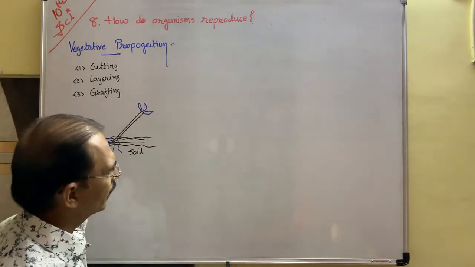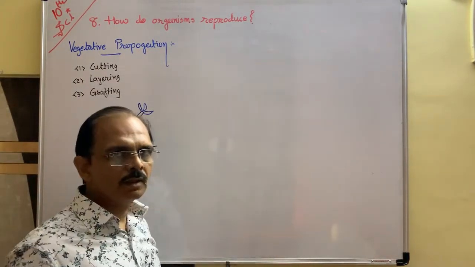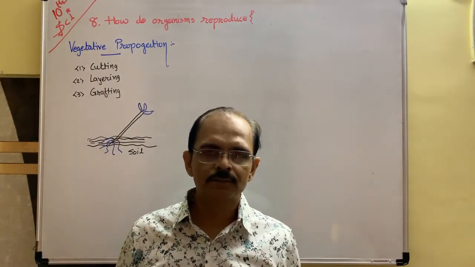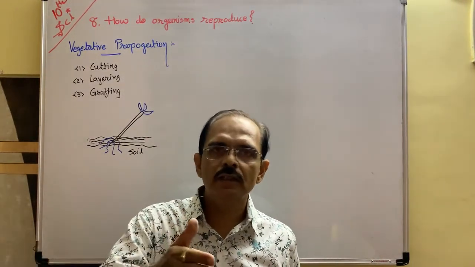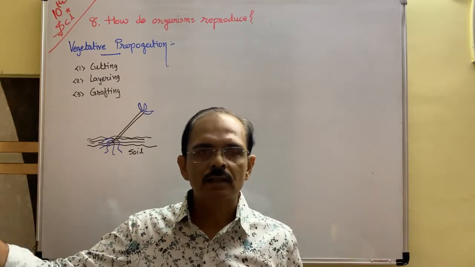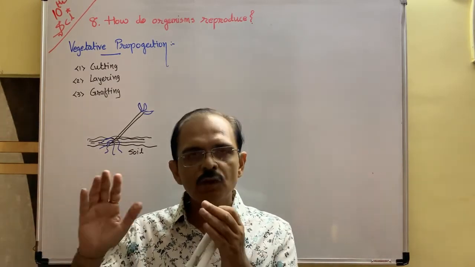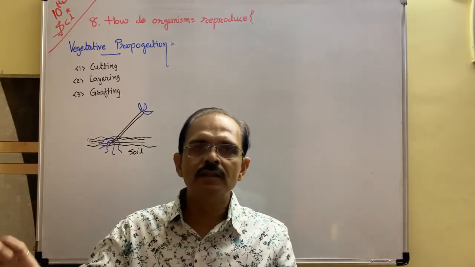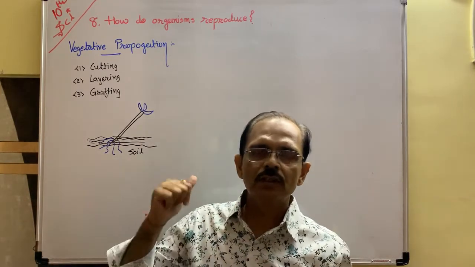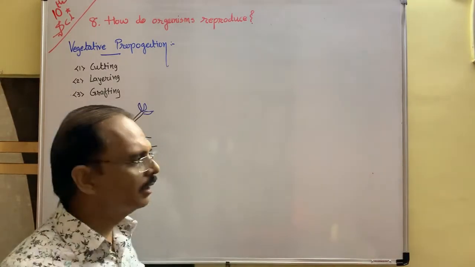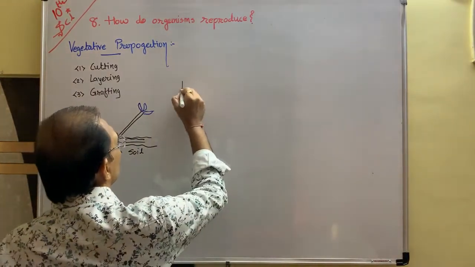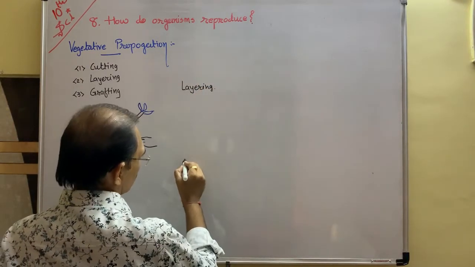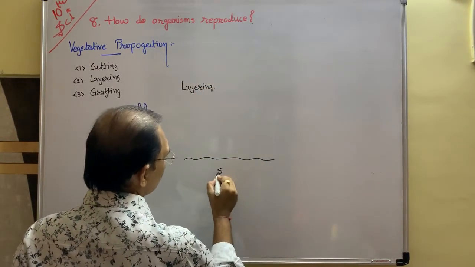What is called layering? Sometimes, to stop the increasing of desert area, you know that desert area continuously increases because of the wind and other calamities. So if the government wants to stop this desert area, then they use this type of technique, that is called layering. Soil structure.